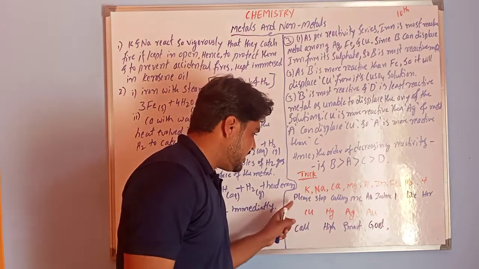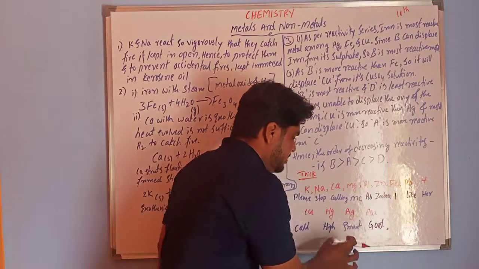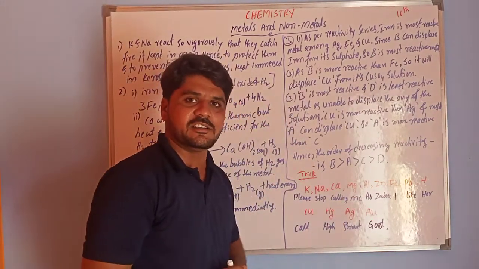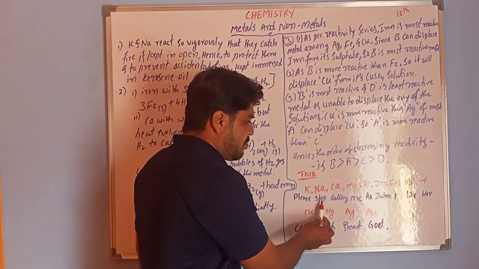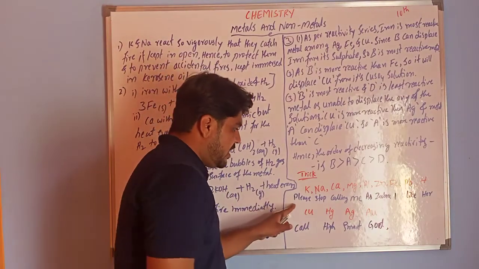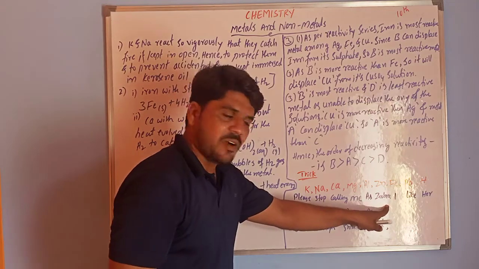If you remember this sentence, it will be easy to remember the reactivity series. The sentence is: please stop calling me as zebra.